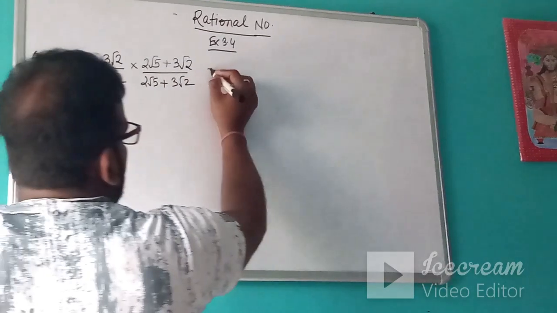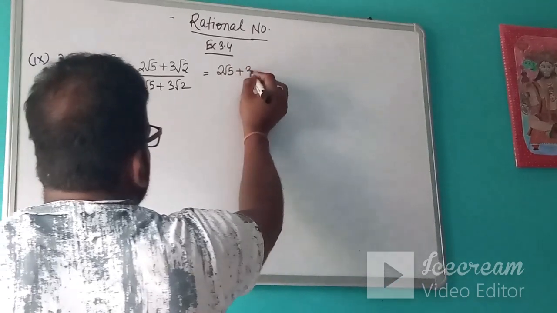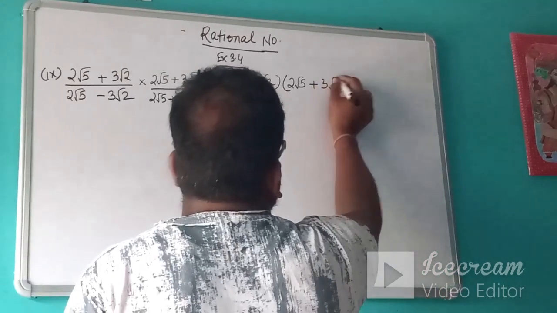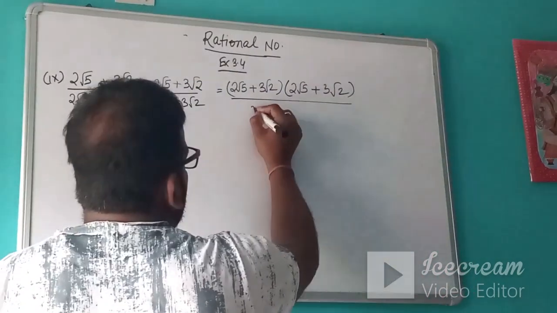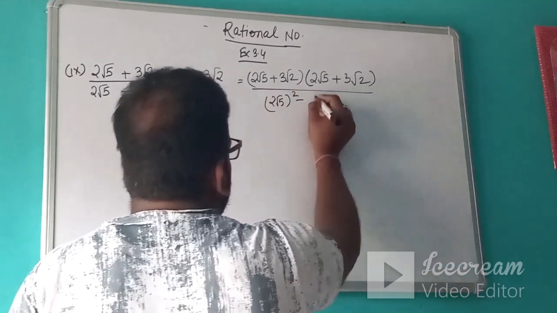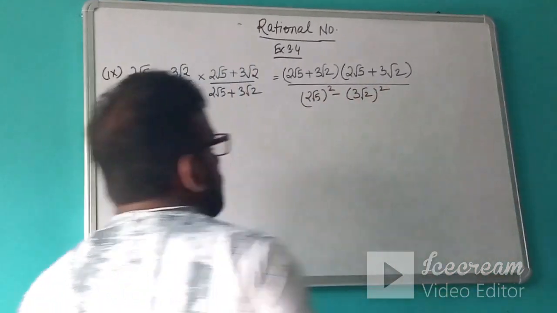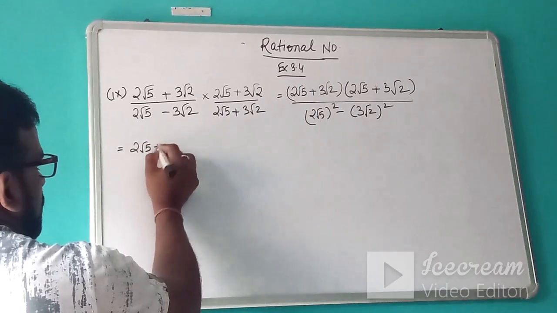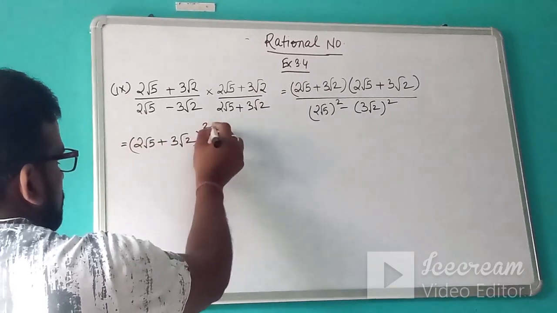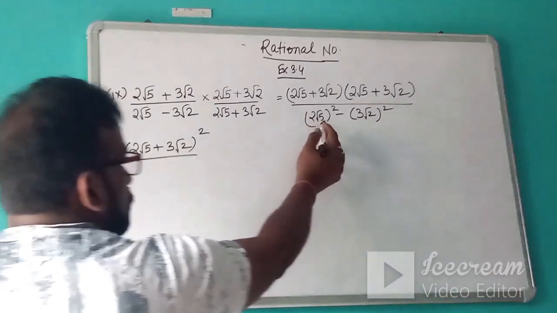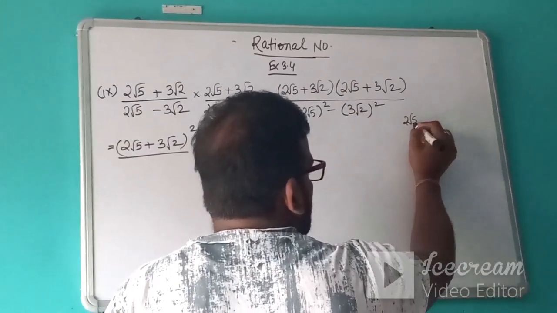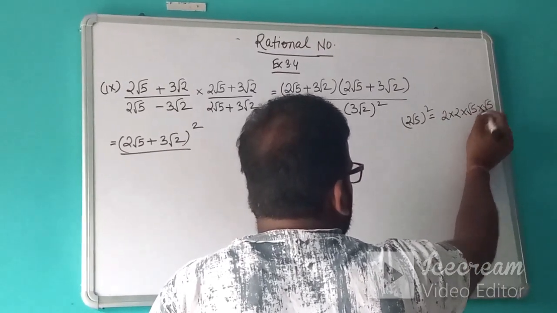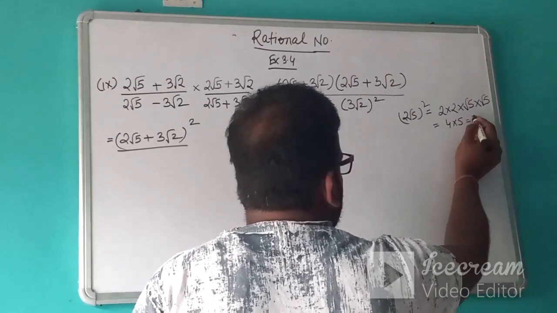Now see this, we can now write (2 root 5 plus 3 root 2) into (2 root 5 plus 3 root 2) upon a square minus b square. Then again, if you see carefully, it is actually (a plus b) whole square upon, and what is 2 root 5 whole square? How will you calculate 2 root 5 whole square? It is 2 into 2 into root 5 into root 5. So what will you get? 4 into 5, that is 20.